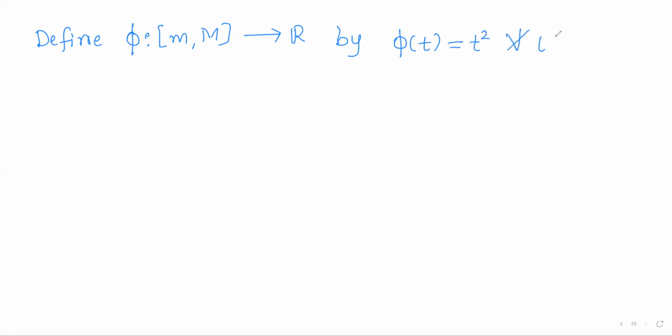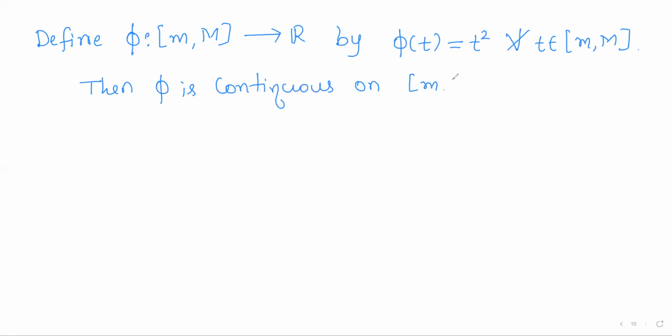Now we shall define a new function on the codomain of f. So consider the codomain of f to be the domain of phi, which is real valued, and we define it by phi of t equals t square for all t varying over the closed interval [m, M]. Then, being a polynomial function, it is continuous. Then phi is continuous on the closed interval [m, M], right?